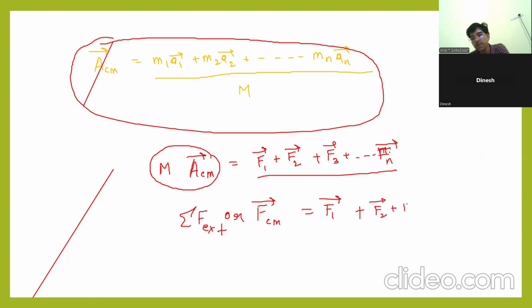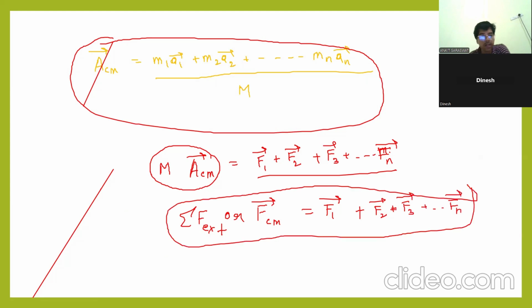So if somebody is asking what is the acceleration of center of mass, you just calculate the total force, FCM, divided by total mass.